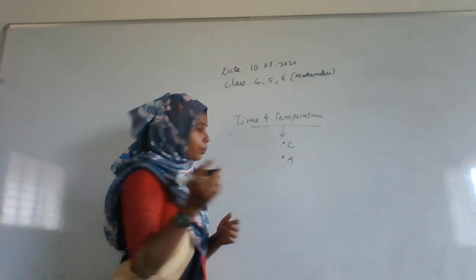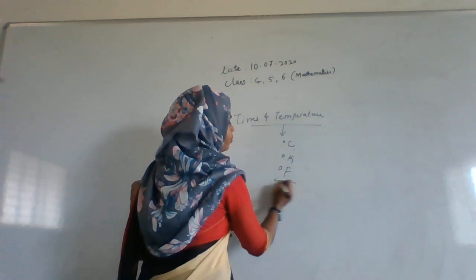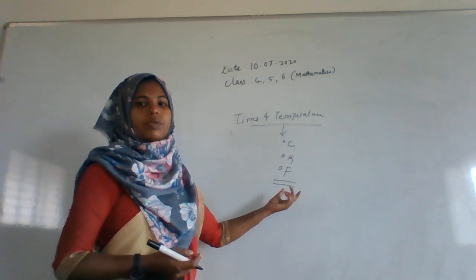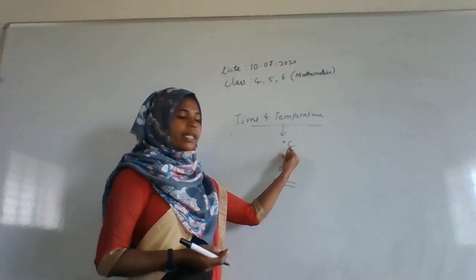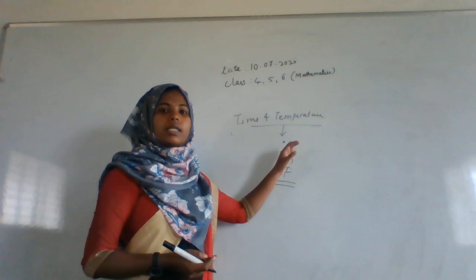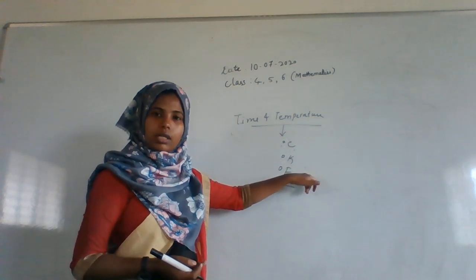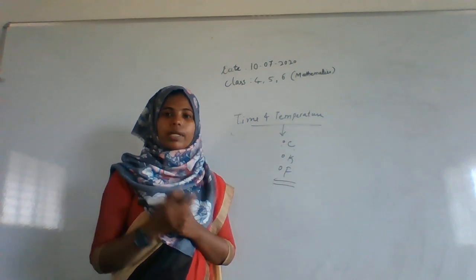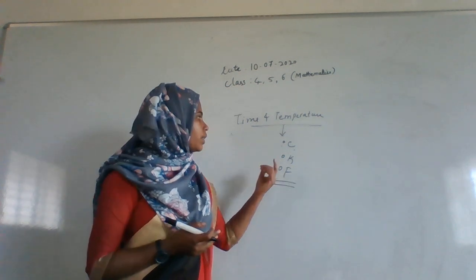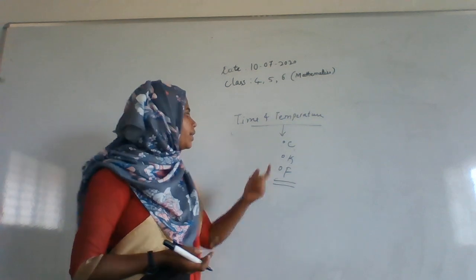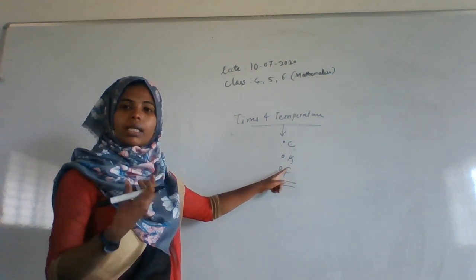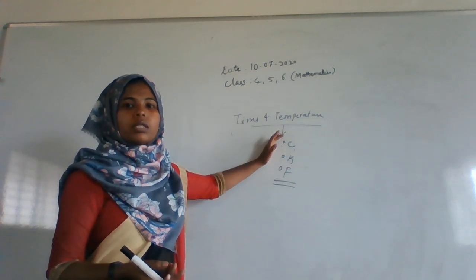And there is one more, degree Fahrenheit. For you people, degree Fahrenheit will be negligible, you only have degree Celsius and degree Kelvin. Our body temperature is normally 37 degree centigrade, right?